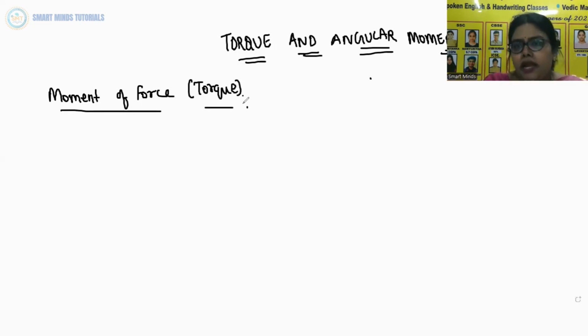We have learned that the motion of a rigid body in general is a combination of rotation and translation. If the body is fixed at a point or along a line, it has only rotational motion. And we know that force is needed to change the translational state of a body, that is, to produce linear acceleration. So we may then ask, what is the analog of force in case of rotational motion?